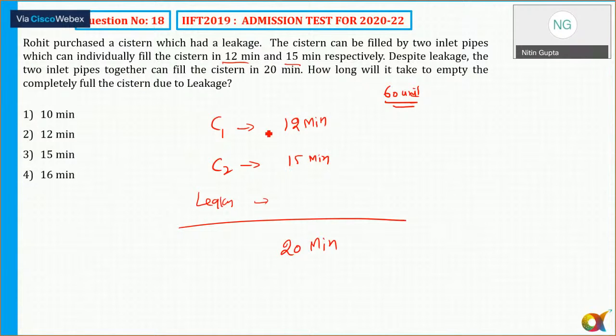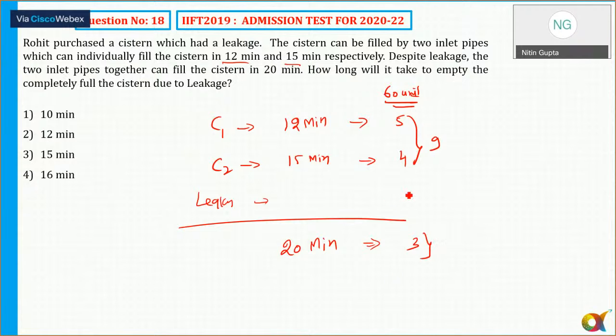Now coming back to question number 18. LCM of 12, 15 and 20 is equal to 60 units. So C1 is filling how much? 60 by 12 means 5 units per minute. C2, 60 by 15, is 4. And together all of them are filling how much? 60 by 20, that is 3. Now 5 plus 4 is 9, but effectively they are filling only 3 units per minute.